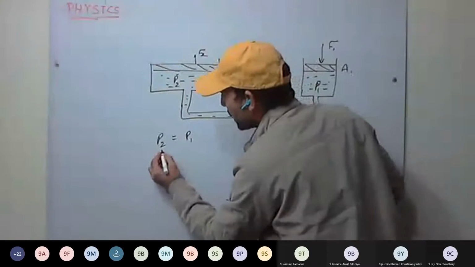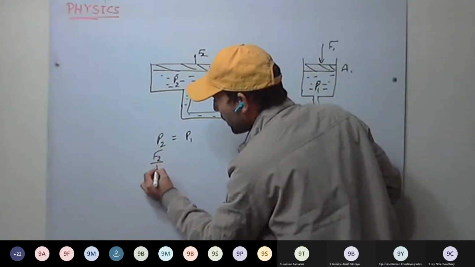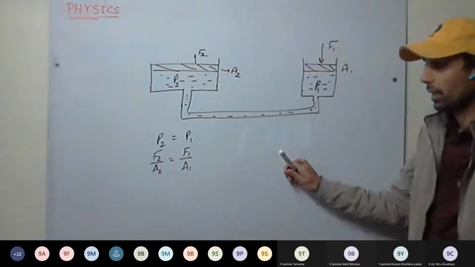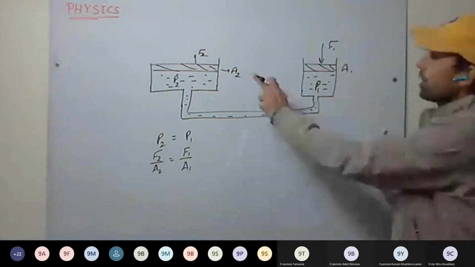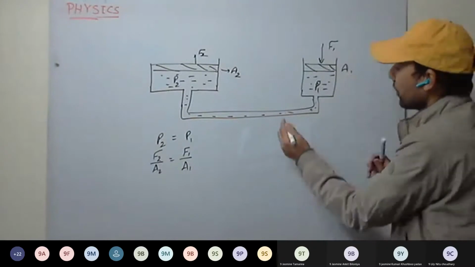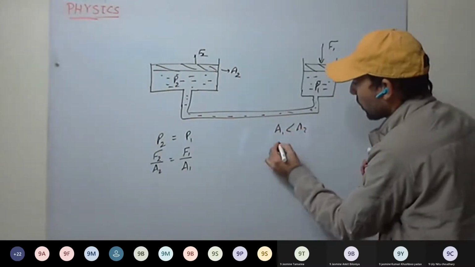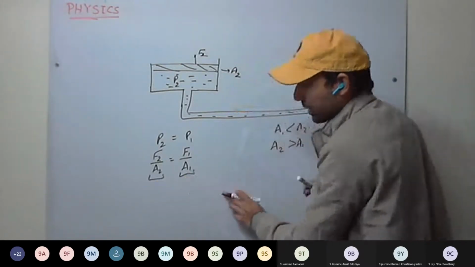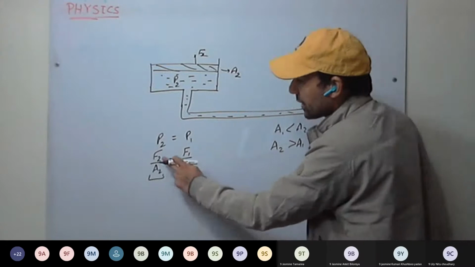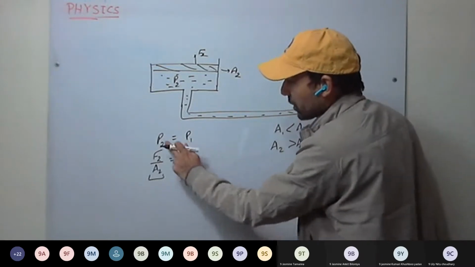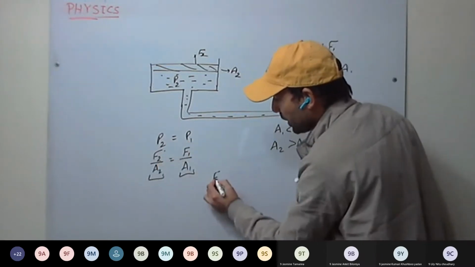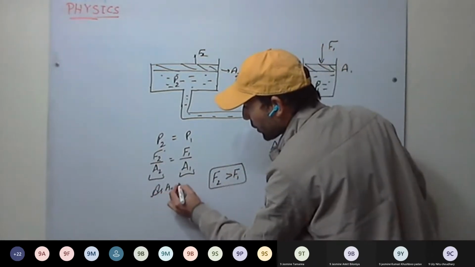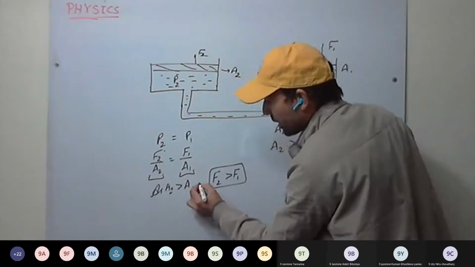Now, what is P2? F2 upon A2. What is P1? F1 upon A1. This is the relation. Now see here, A1 is less than A2, or we can say A2 is greater than A1. Then for P1 equal to P2, F2 must be greater than F1, as A2 is greater than A1.